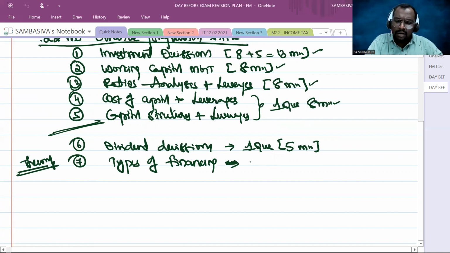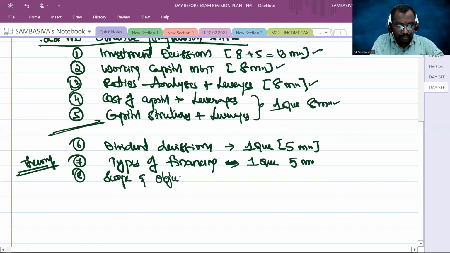Let us go with only 1 question for 5 marks, and then go for the first chapter, scope and objectives of financial management. We can expect at least one question for 5 marks.